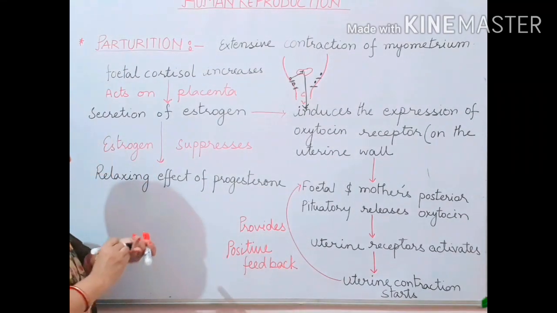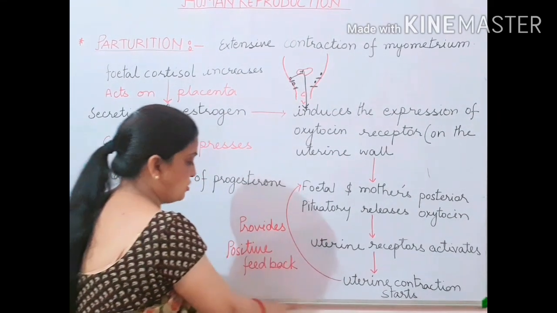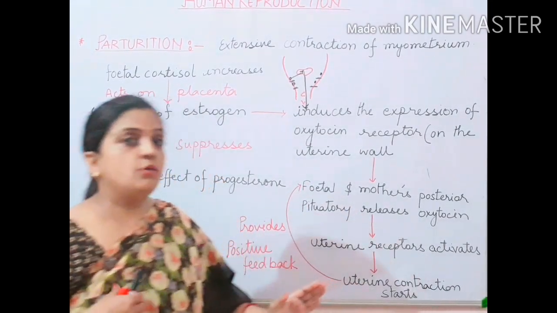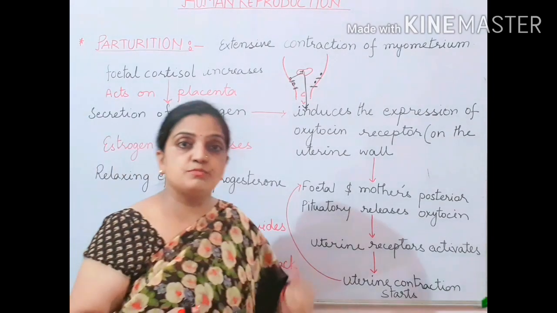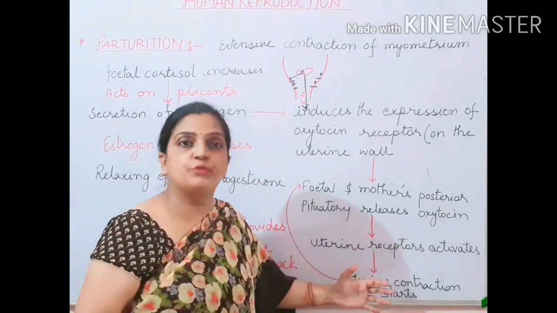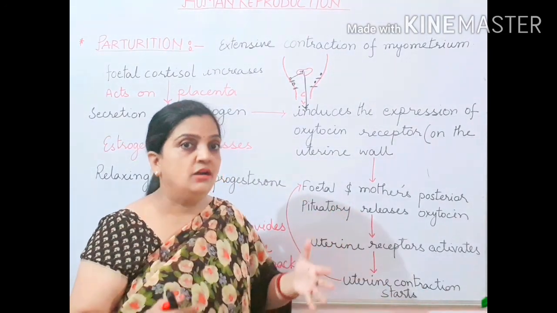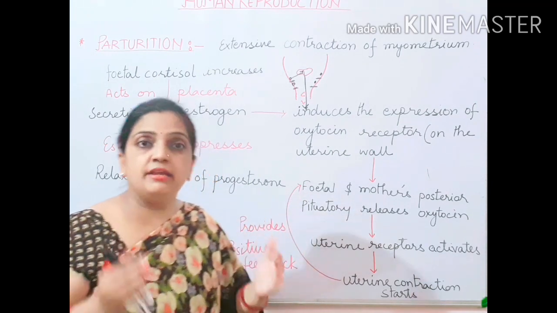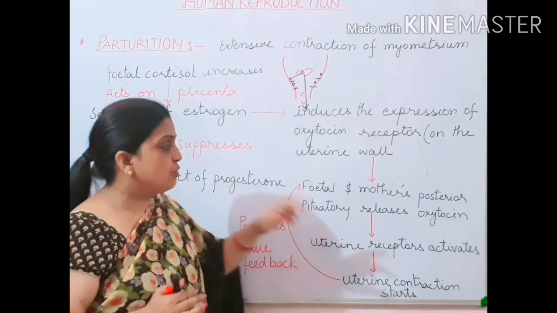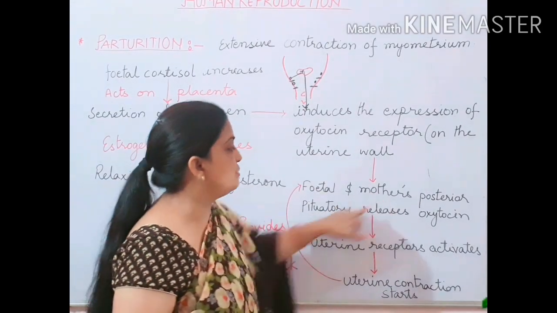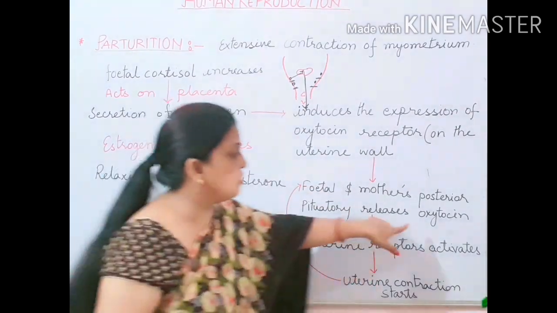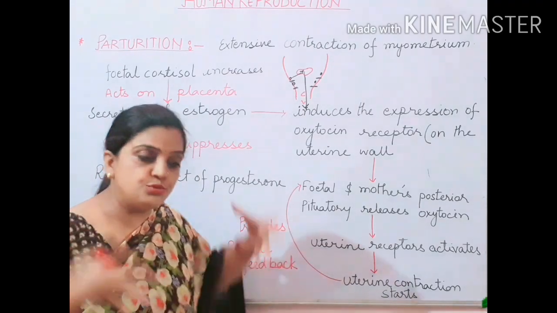Now children, this process is a positive feedback process. This whole process is a positive feedback. Now hope you remember what positive feedback and negative feedback are. To stimulate this whole process, oxytocin was needed. Oxytocin was a very important hormone for parturition. So what happened? The fetal and mother posterior pituitary lobe started secreting oxytocin, and this oxytocin activated the uterine wall to